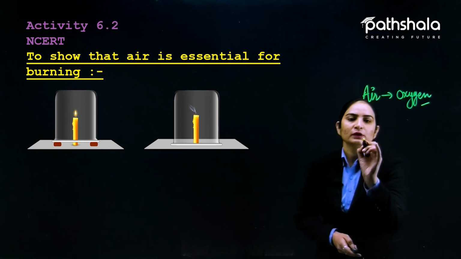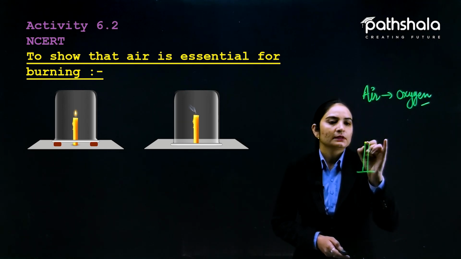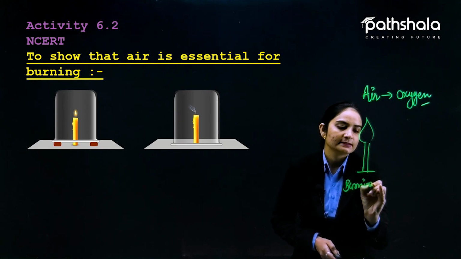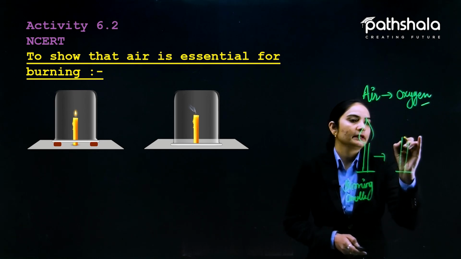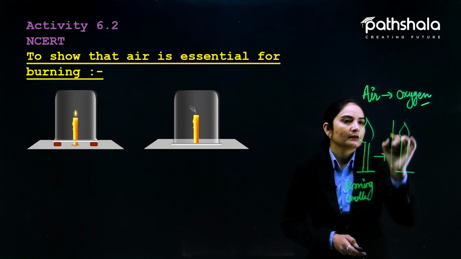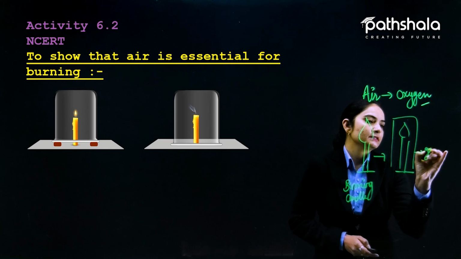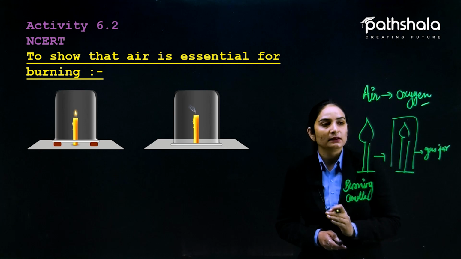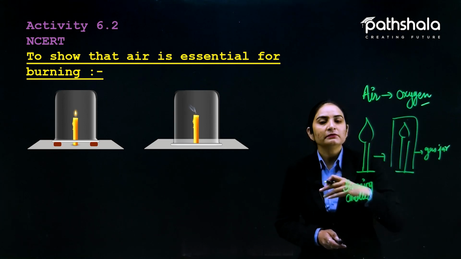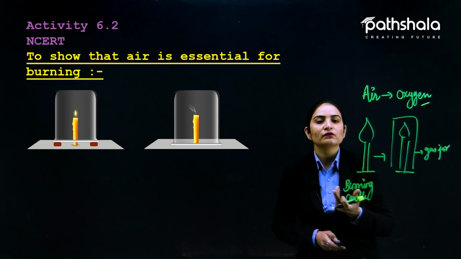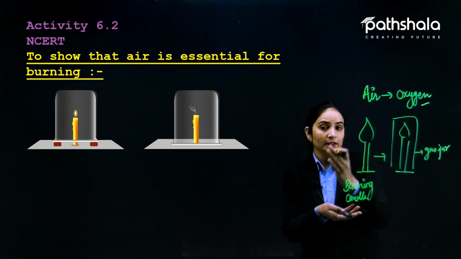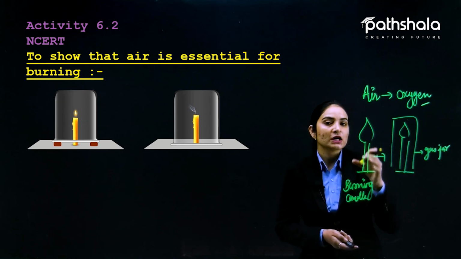But very fast, I am drawing here. This is a candle, the burning candle. You can see the burning candle here, fixed on the table. If I put a gas jar over it, then at the very beginning, even in the first second, it is not going to be extinguished. It is not that I put it and it is extinguished immediately. It is burning. You can see the burning candle in the jar.